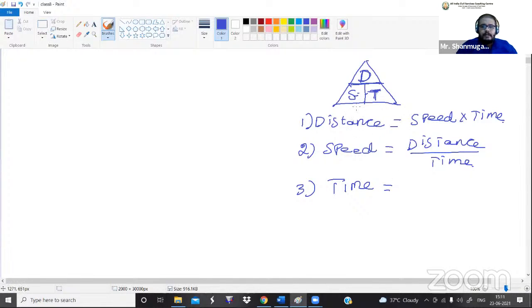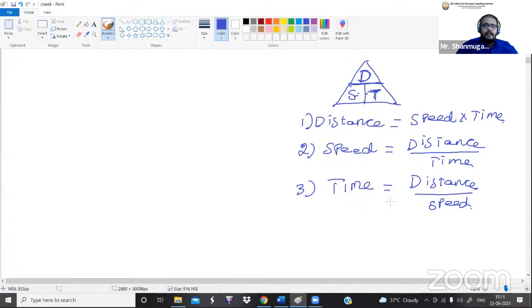Time is equal to distance divided by speed. These three are the important formulas that will come in all three topics: boats and streams, problems on train, and time and distance.